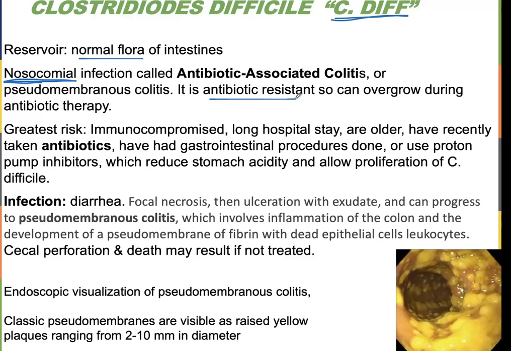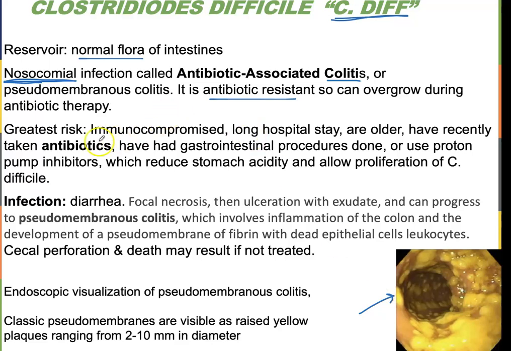So when a person is taking antibiotics, and it's sort of a broad spectrum, it kills a lot of bacteria in your gut, then the Clostridium are naturally resistant to the antibiotic and they can overgrow. And this overgrowth is going to be your antibiotic-associated colitis. So colitis is a term for just inflammation of the colon. Pseudomembranous colitis is because the bacteria will grow in these membranes, and they're not true membranes, they're pseudomembranes. So that's what it is.